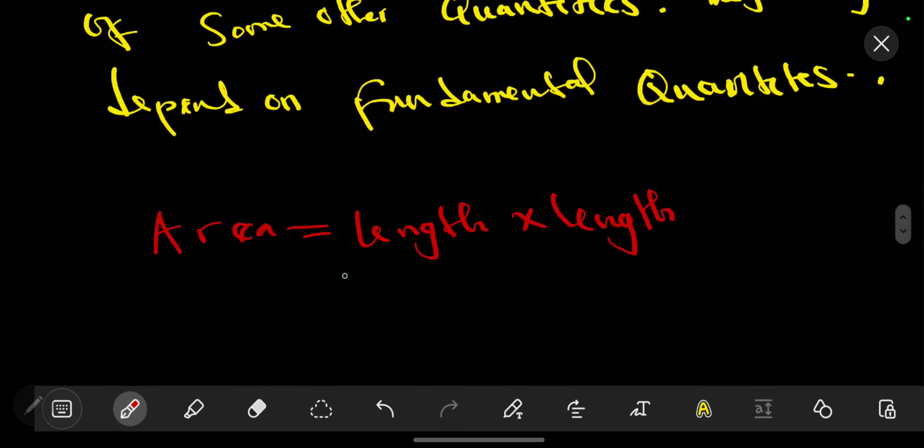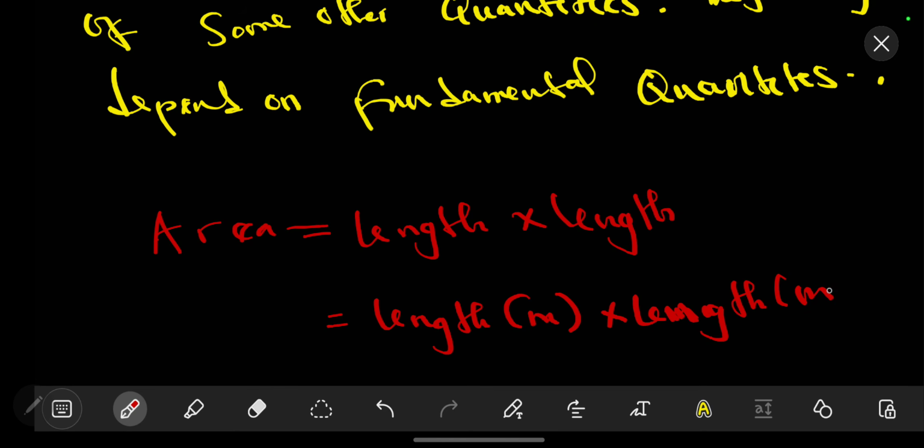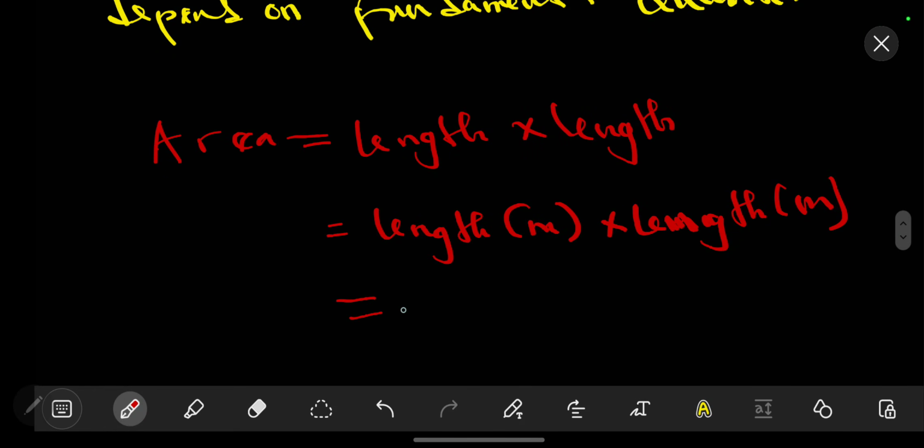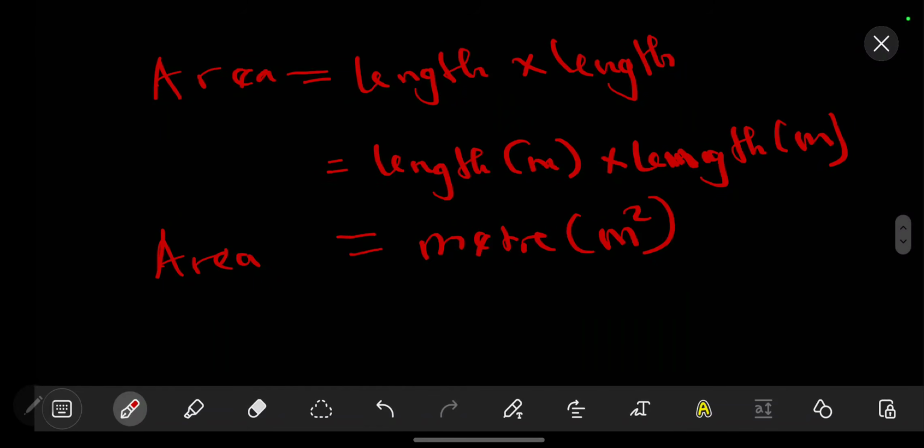We have the length. So if we are to have the units, sometimes you may be asked for the units. We know that if we have the length, we can put our meter like that. Then if we have another length, we can put our meter like that. So meter times meter will give you the meter squared, which can be written in words first. We have the meter squared like that. So this is the area in terms of the fundamental quantities.